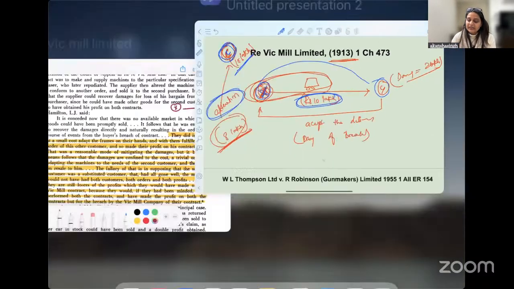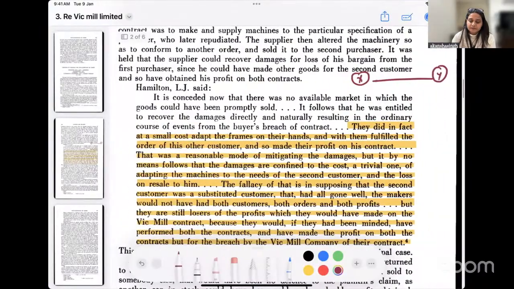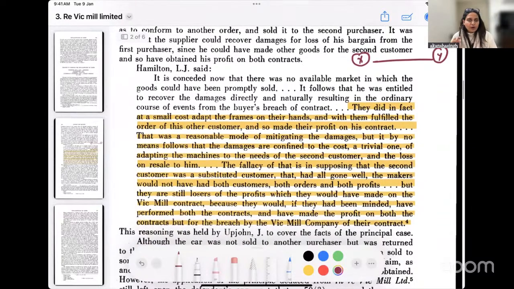If we read the important part from the judgment, the court said that the small changes that happened did in fact involve a small cost of adapting the machine in their hands, and they fulfilled the order of the customer. So the other customer got that particular machine, or the car, whatever it may be, with certain alterations. That was a reasonable mode of mitigating the damage. What was X trying to do in this given case? He was trying to mitigate the damage.